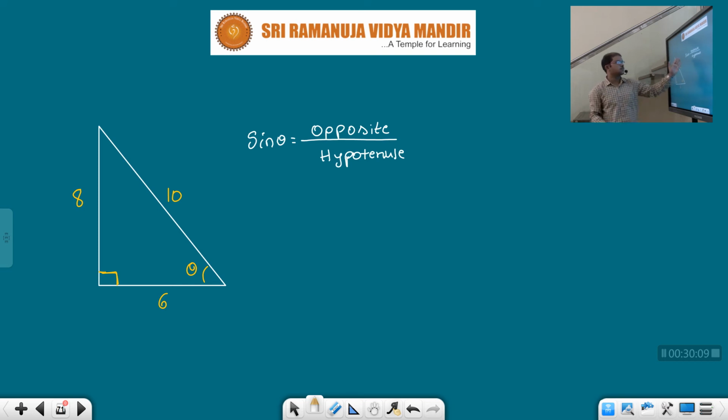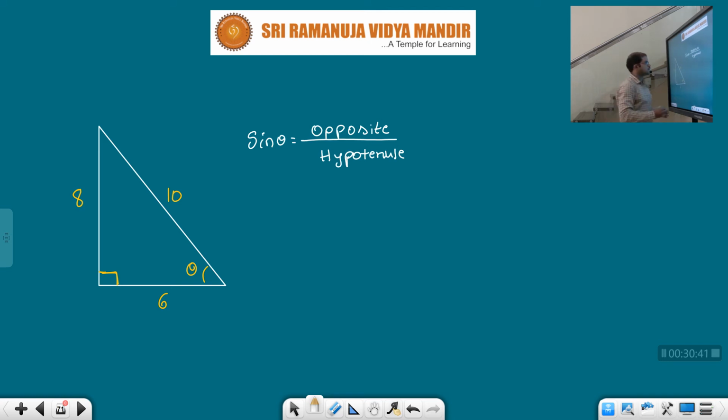If you remember these trigonometric ratios, the Pythagoras theorem, and identifying these angles, that's enough. In this lesson we need not go through all the trigonometric identities. Just remember these simple things: trigonometric ratios, how to solve; Pythagoras theorem, how to apply; and how to identify the sides. That's it.